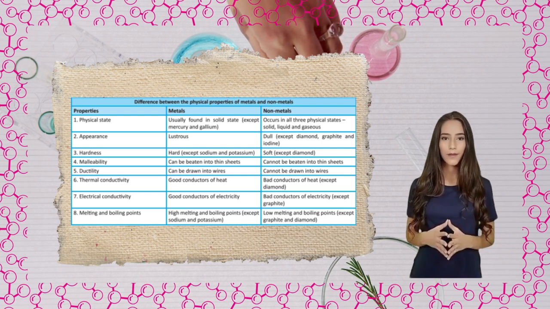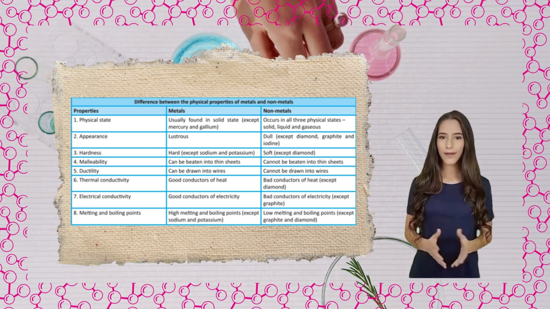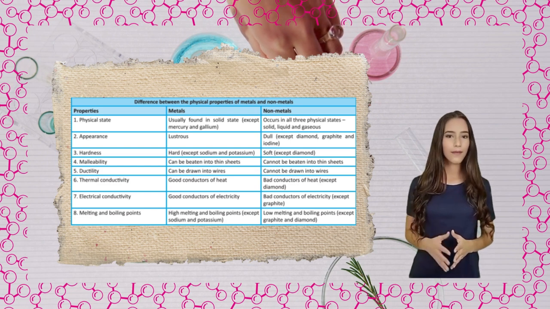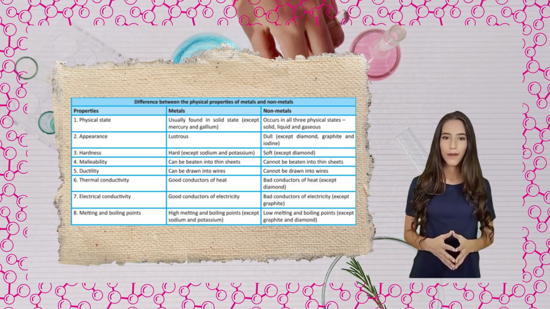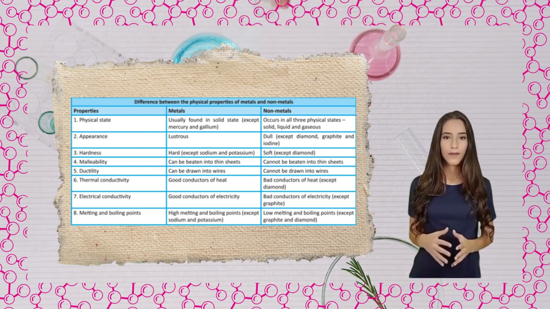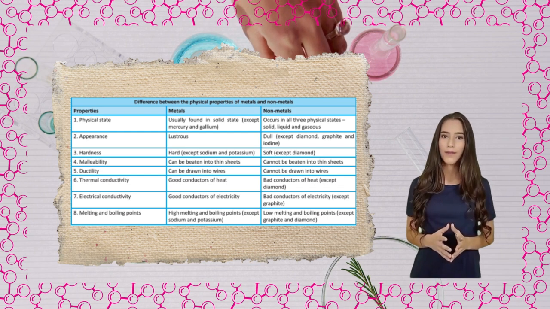Bad conductors of heat, except diamond. 7. Electrical conductivity. Good conductors of electricity. Bad conductors of electricity, except graphite. 8. Melting and boiling points. High melting and boiling points, except sodium and potassium. Low melting and boiling points, except graphite and diamond.